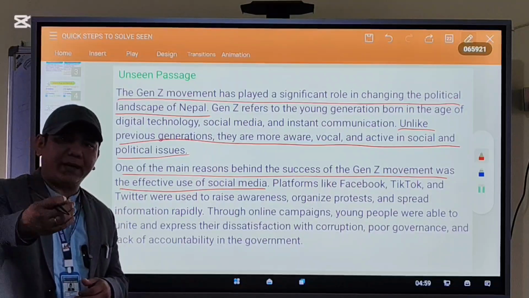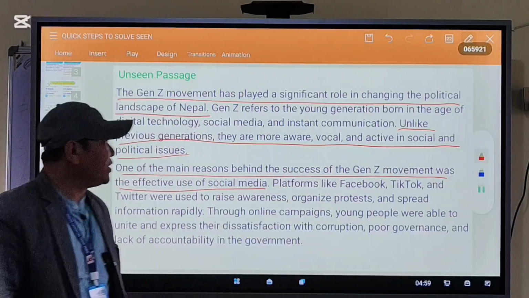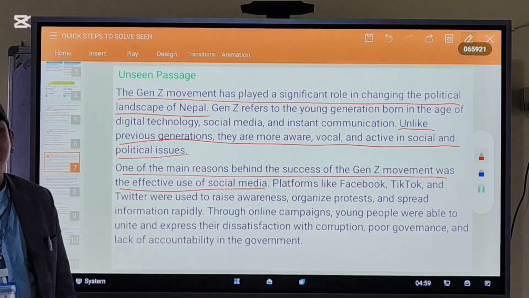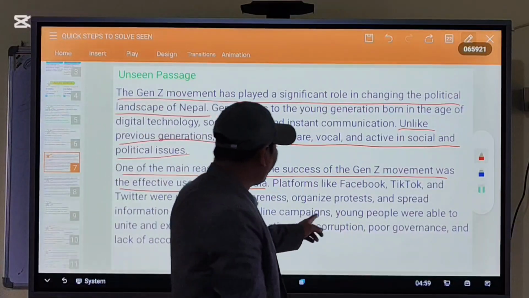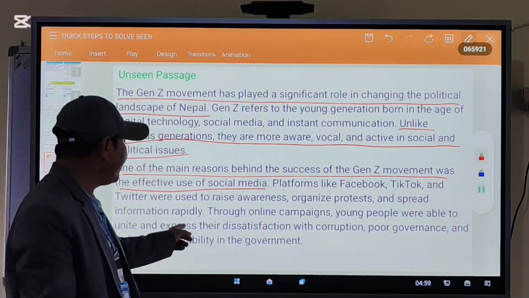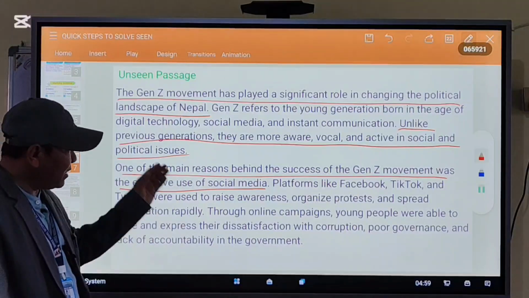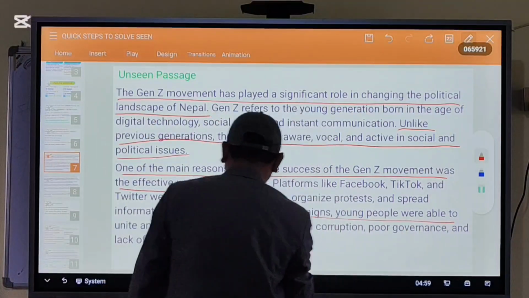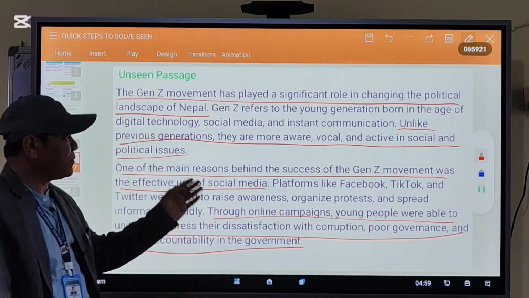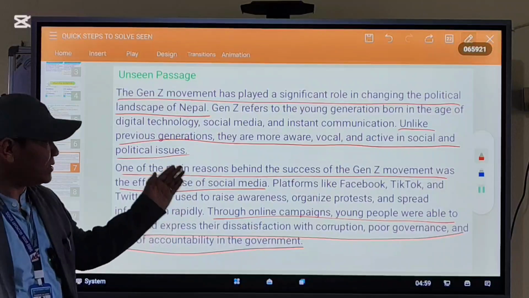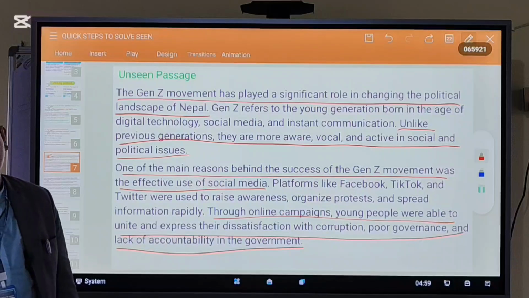Okay, social media plays a vital role behind the success of the Gen Z movement. And the last line: through online campaigns, young people were able to unite and express their dissatisfaction with corruption, poor governance, and lack of accountability in the government. The last sentence of the second paragraph shows that this movement was against corruption, poor governance, and the lack of accountability in the government.